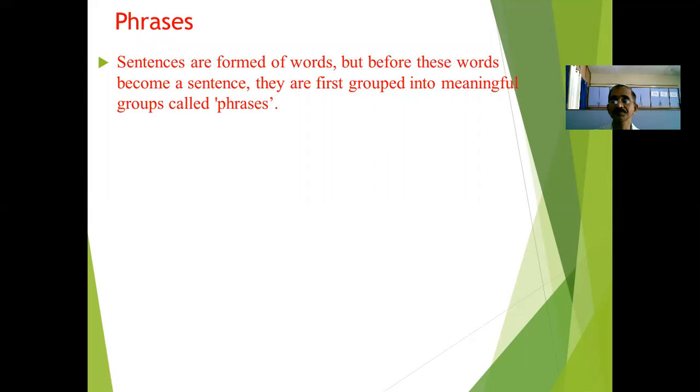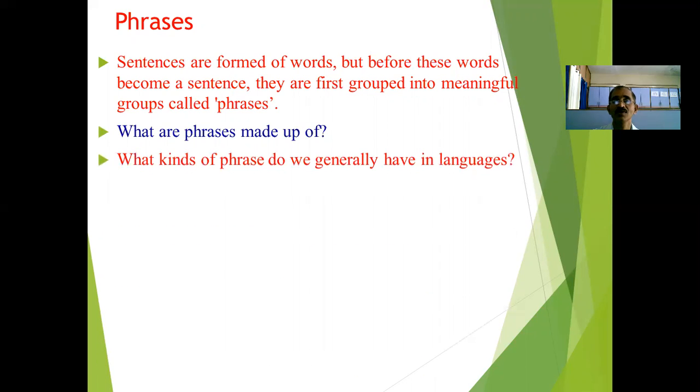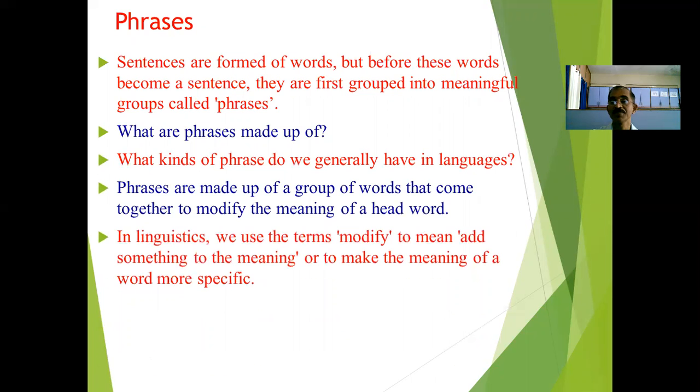They are called phrases. Here, you might have a question in your mind. What are phrases made up of? What kind of phrases do we generally have in languages? These are the questions we have in mind. Then immediately we have the answer like this.